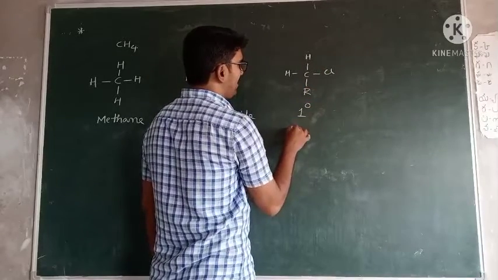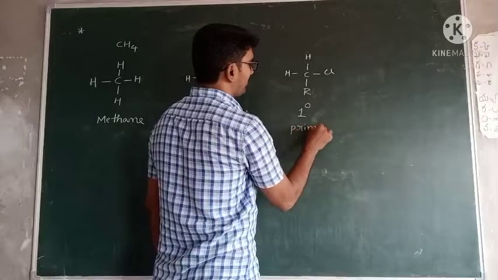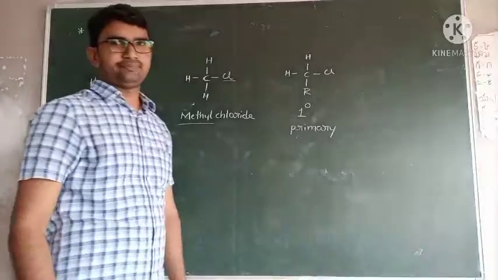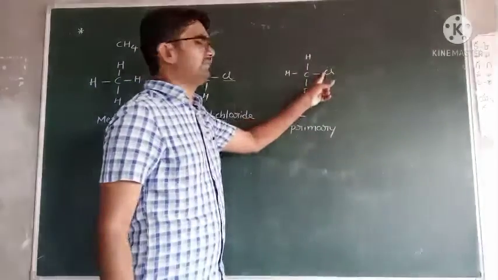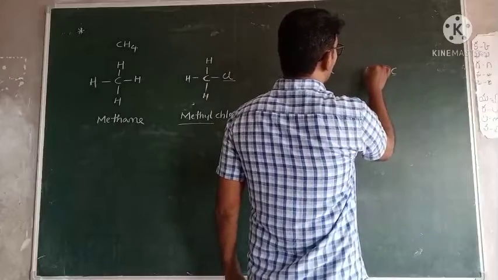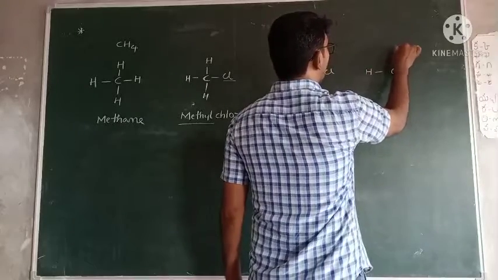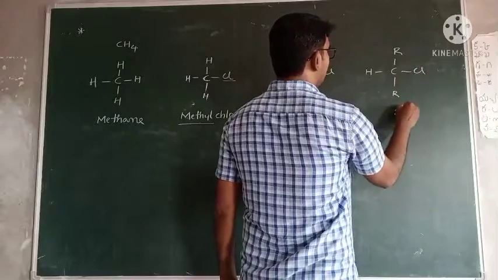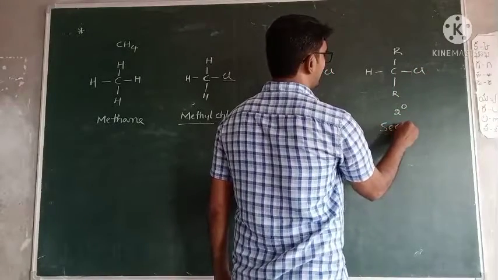What is this one's name? Primary. This is a primary alkyl halide. Primary halide. Okay. If carbon contains only 1 hydrogen, and the remaining 2 are alkyl groups, then it is called secondary.